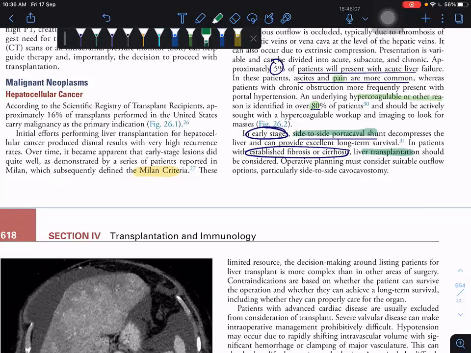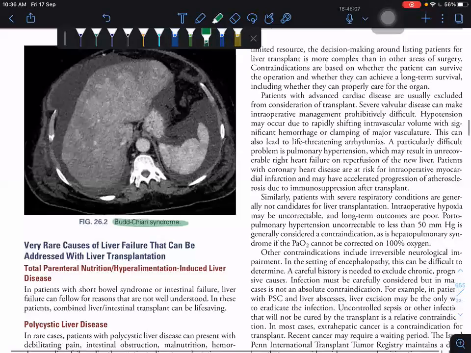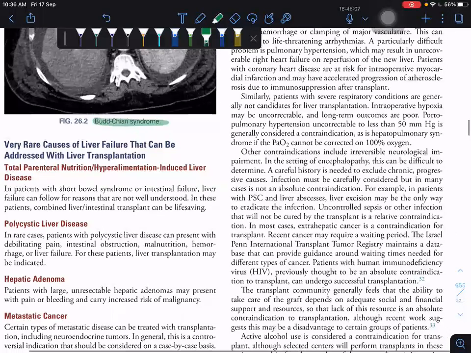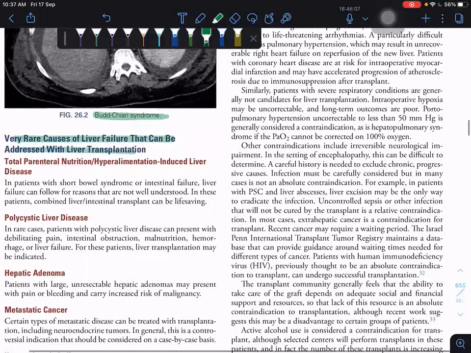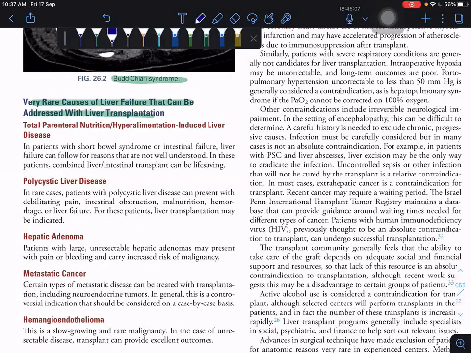So next is your other... So this is your CT feature for Budd-Chiari syndrome. And other very rare cases of liver failure can be addressed with liver transplantation. So we can see, in case of TPN and hyperinflation induced liver failure, that is TPN induced liver failure, you can go for combined liver and intestinal transplant.